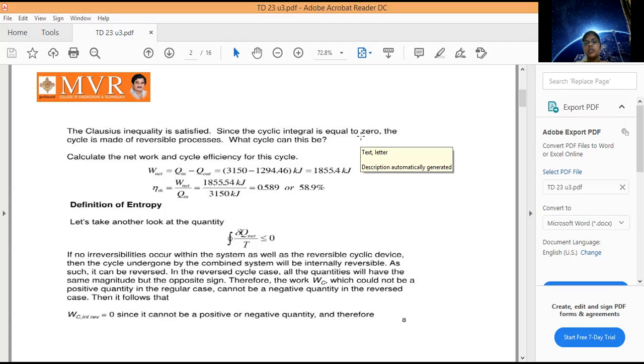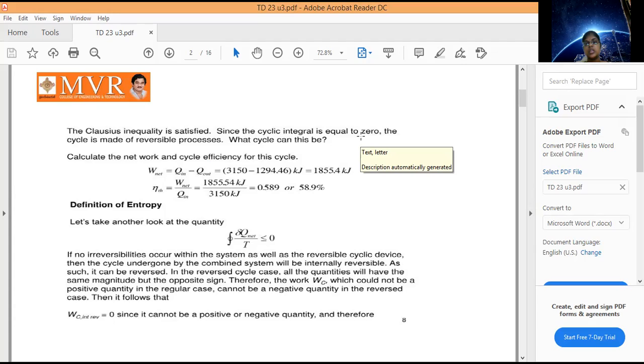Because of these losses, our efficiency is always less than the reversible process. It is not greater than the reversible process. It is always less than the reversible process. Why? Because in a reversible process we have no losses, whereas in an irreversible process we get some losses. That is the reason the efficiency is always less than the reversible process.